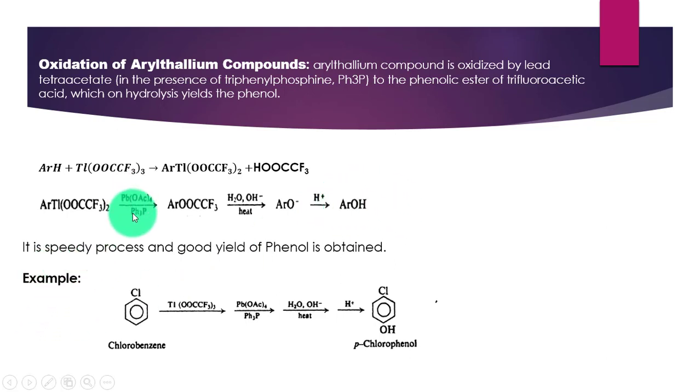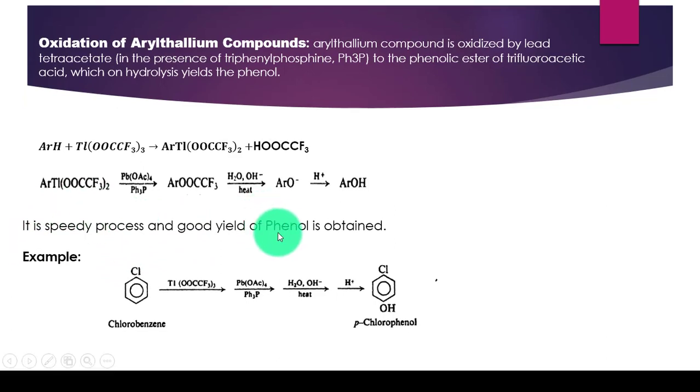We say that this process is more effectively used because it is a speedy process and a good yield of phenol is obtained. Actually, we say that the whole process is carried out without the separation or extraction of intermediates, so it would be a speedy process and preferably used over the previous method, that was hydrolysis of diazonium salts.